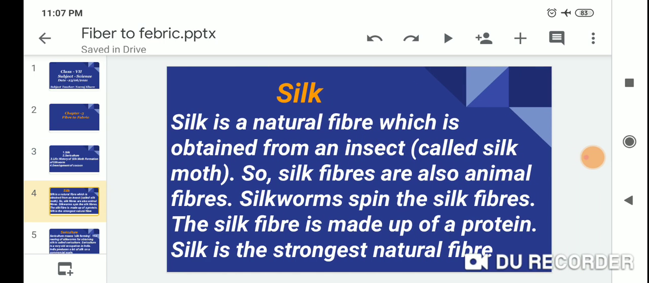Silk is a natural fibre which is obtained from an insect called the silk moth. So silk fibres are also animal fibres. Silkworms spin the silk fibres. The silk fibre is made up of a protein. Silk is the strongest natural fibre.